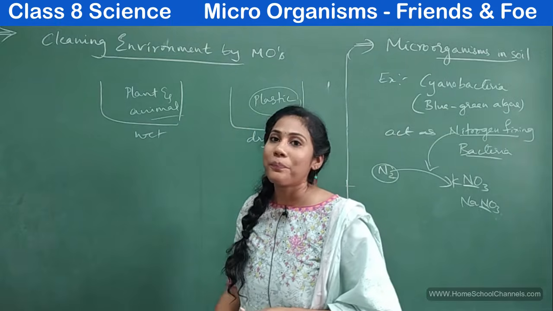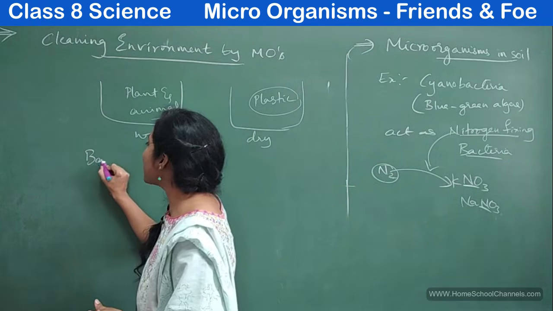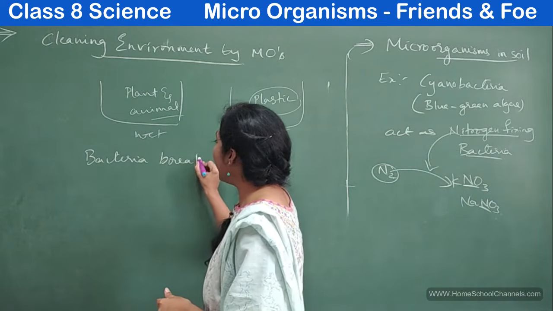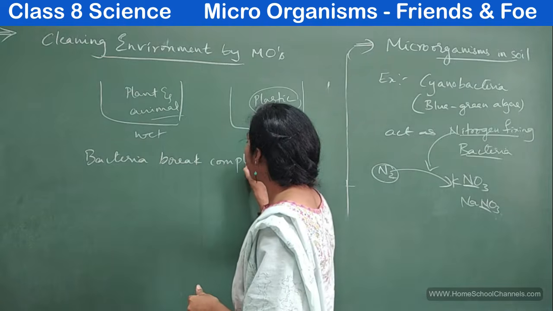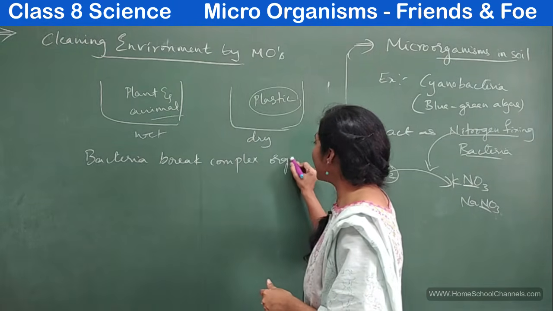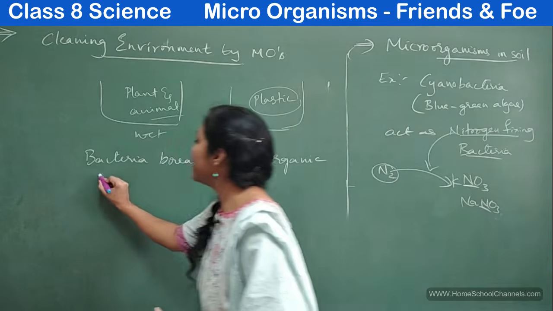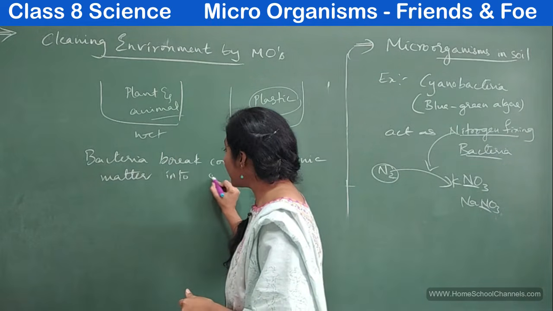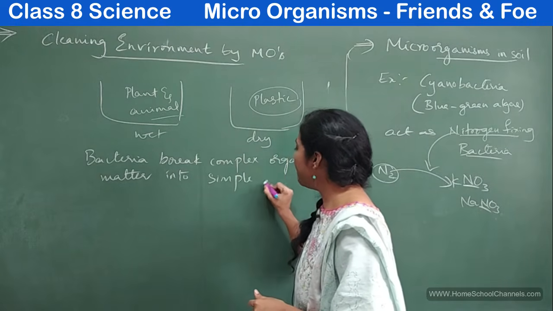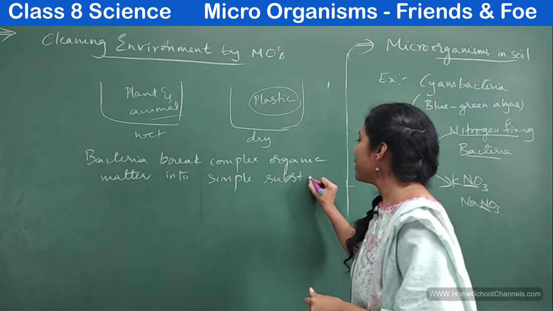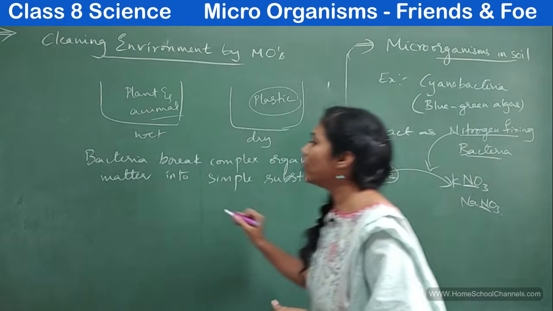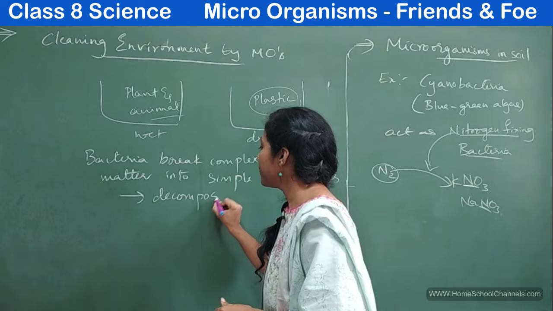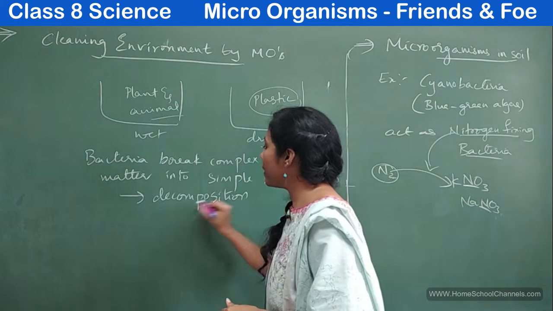The bacteria present in the soil break complex organic matter into simple substances. This process we will call decomposition. This is what we mean by decomposition.